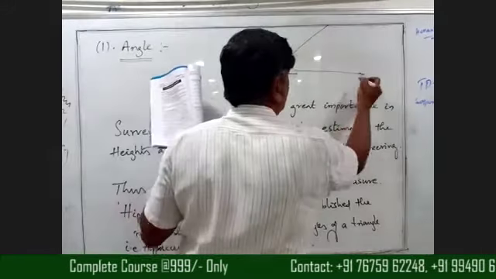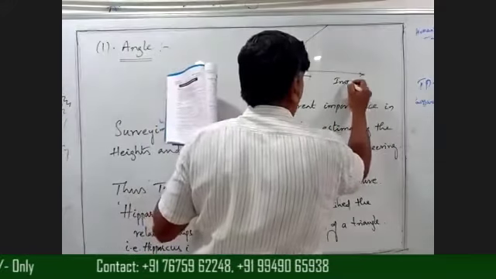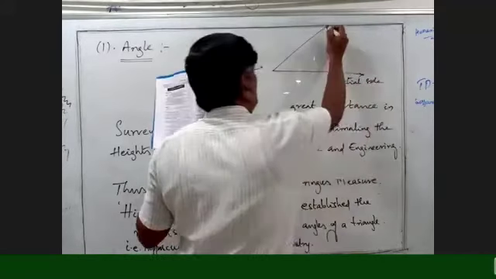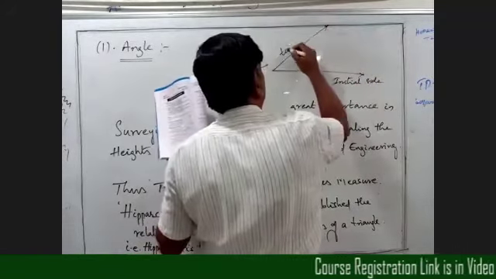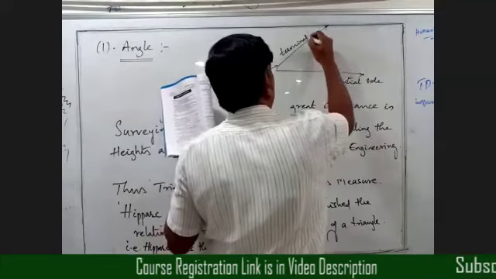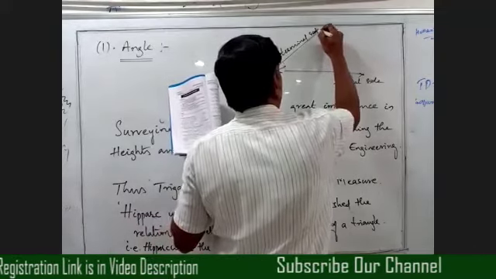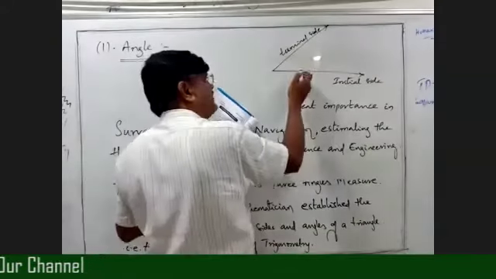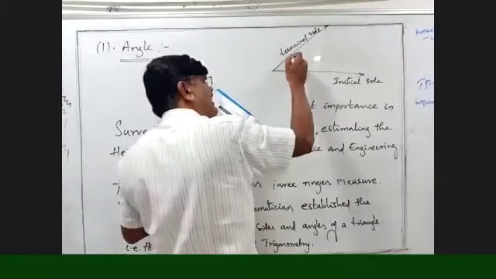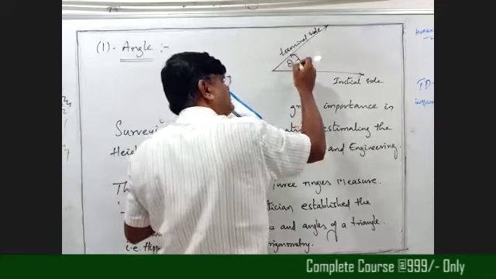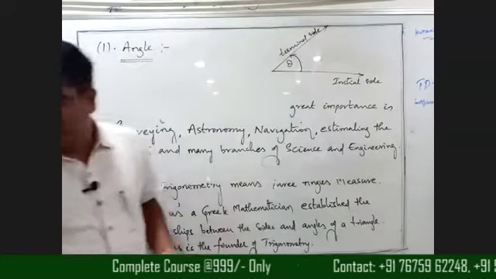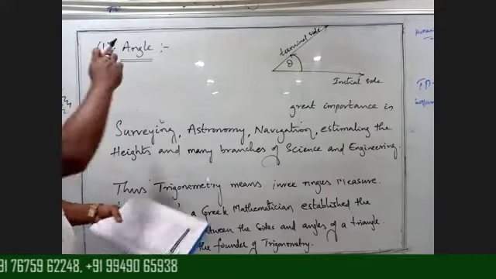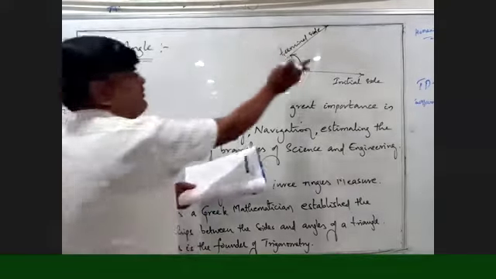Is it right, beta? This is known as initial side. This is known as terminal side. So I am rotating this initial side to terminal side. Whatever the angle is, this is known as angle. Very good, Vagdevi. So write down the definition and take this diagram.